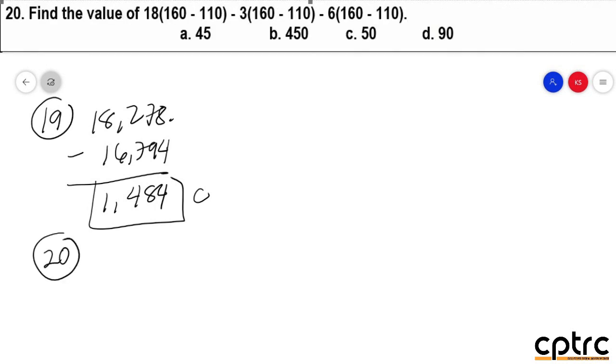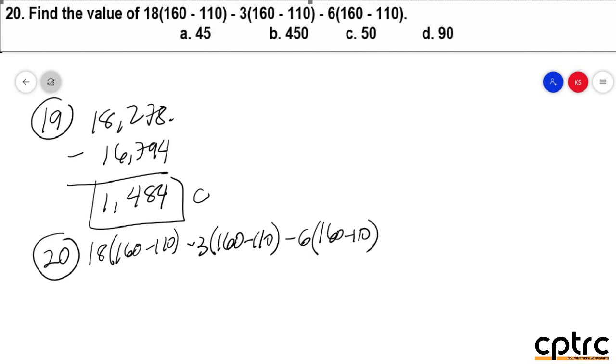Number 20. Find the value of this expression. So, as you can see po, medyo nakakalula ito. Kasi sa dami ng parentheses na kailangan i-consider mo. But may technique po ito na kailangan natin gawin. No? Hindi po pwede na kung saan po time-consuming ka mag-solve sa exam. So, actually po, you can do it. Madali po siya. So, first, let's copy muna. So, basically po, mayroon kayo makitang common dito at yung common po sa loob mismo ng parenthesis.